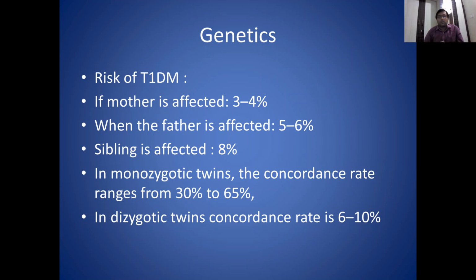In monozygotic twins, the concordance rate ranges from 30% to 65%, and in dizygotic twins it is around 6 to 10%. So here we can see dizygotic twins have more risk of developing diabetes as compared to siblings. This tells us that there are some uterine factors or factors related to the pregnancy which increase the risk of type 1 diabetes.